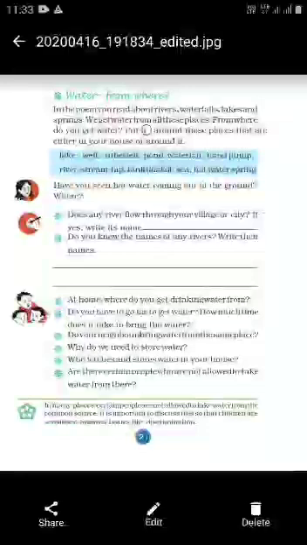Have you seen hot water coming out of the ground? Where? They are asking that. Have you seen hot water coming out of the ground? If it is yes, means where, you just write.